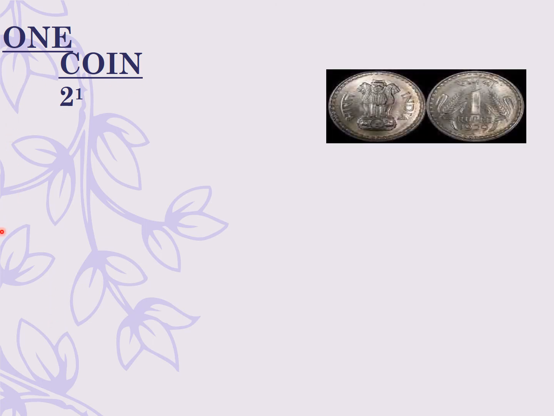Let us go through a few more random experiments. Let us toss a coin. So, in such case, the outcomes possible will be either head or tails, and hence we can write down the sample space as H for head and T for tails.